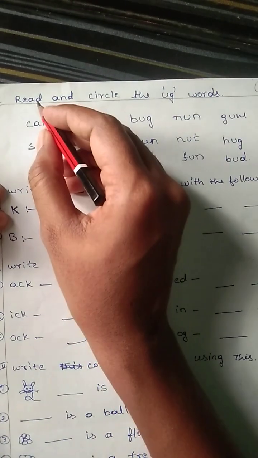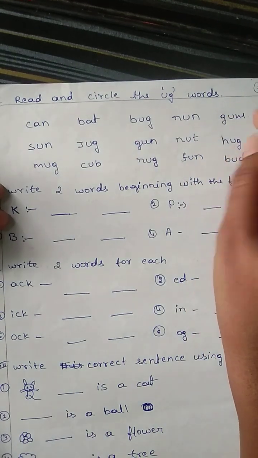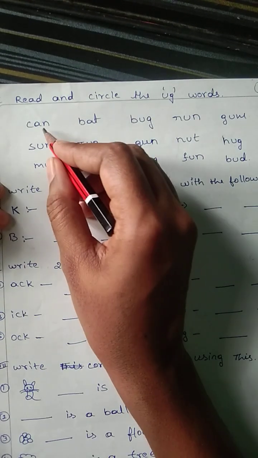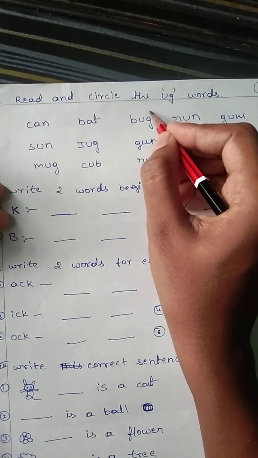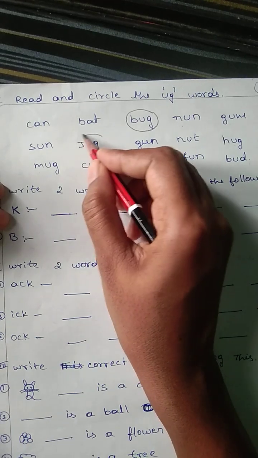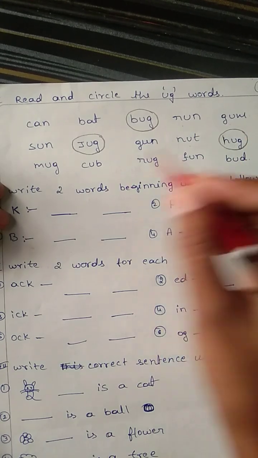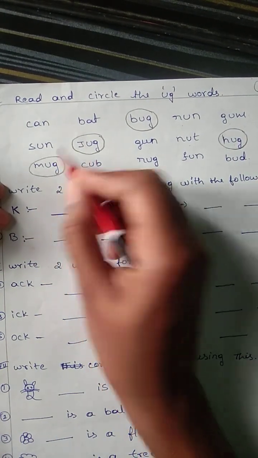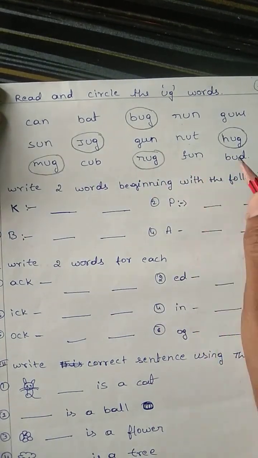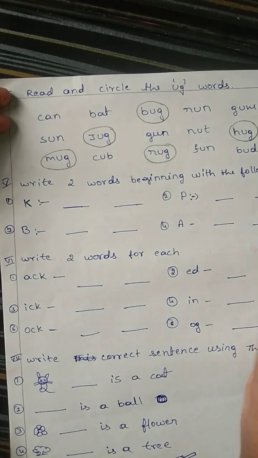Next, read and circle the UG words. Here some words are given. The child has to circle the words ending with UG. Can, bat, bug. This is a UG word. Run, gum, sun, jug. Gun, nut, hug. Mug. Cub, rug. Fun, bud.